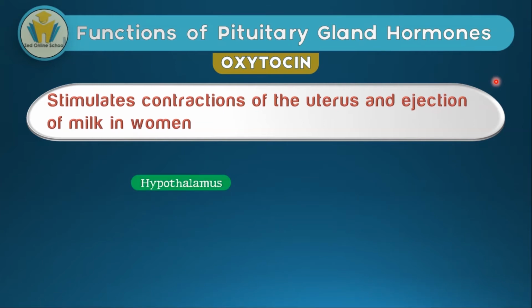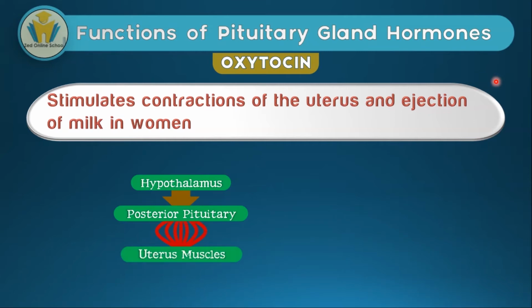What happens is the hypothalamus sends down a signal to the post-pituitary, and then the post-pituitary causes the diffusion of oxytocin into the blood circulatory system, and when it reaches the uterus muscles, it starts causing uterus muscle contraction. These contractions obviously will be very important during childbirth. They won't cause easy childbirth, but we can say they will cause a smoother childbirth.